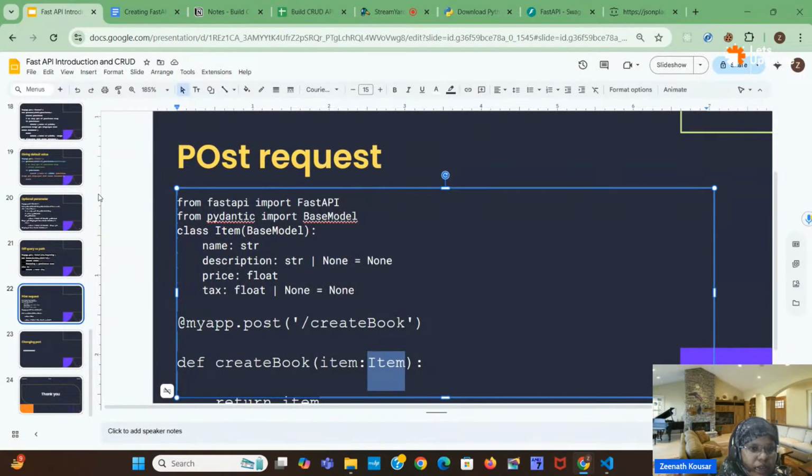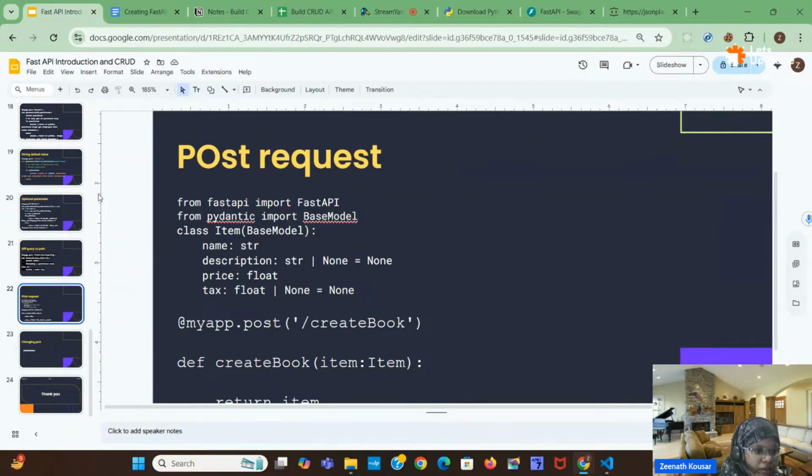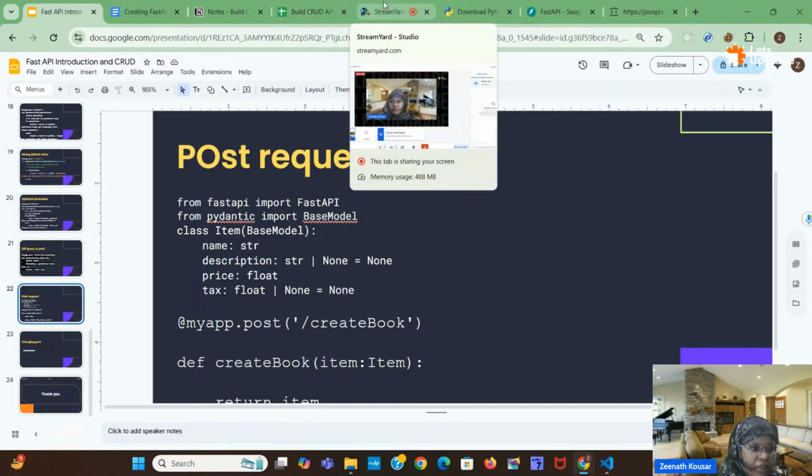Any doubts? Not XAMPP SQL, no, normal SQLite. We will use SQLite, and inside SQLite we have SQLAlchemy. We will use that in our next class. I will give a brief explanation of what a database is, and we will go with that. All clear? Any doubts you can ask.